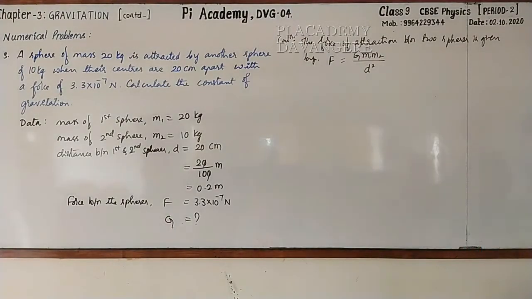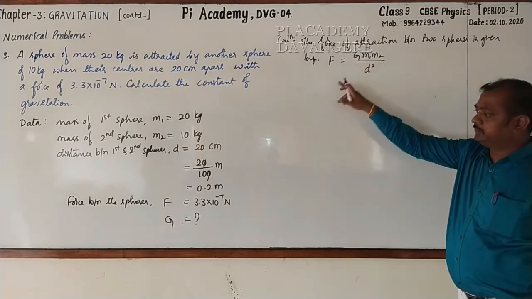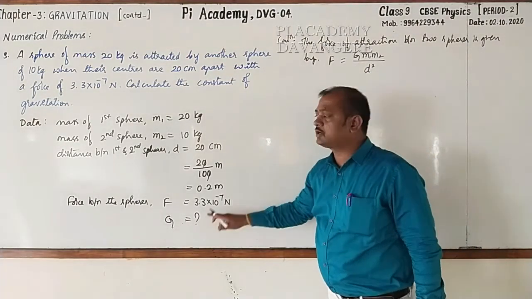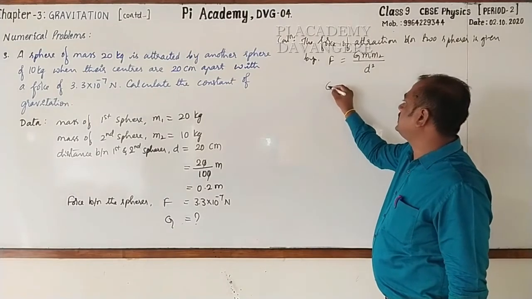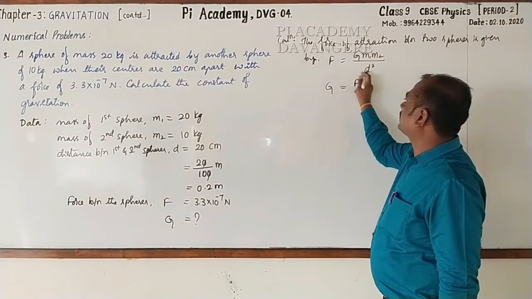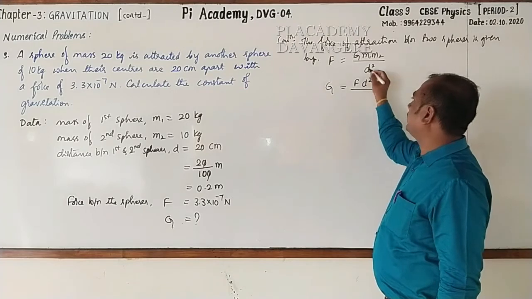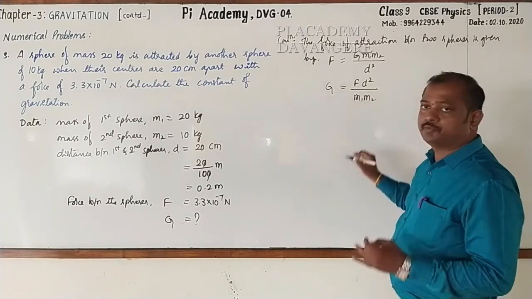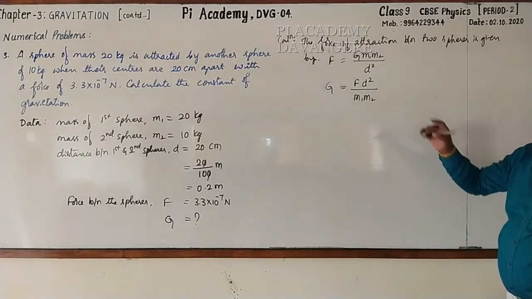Here we want G. We are going to calculate the gravitational constant. Solve for G. G is equal to F into, cross multiply, D square by M1 M2. Followed? Now go for taking the substitution.